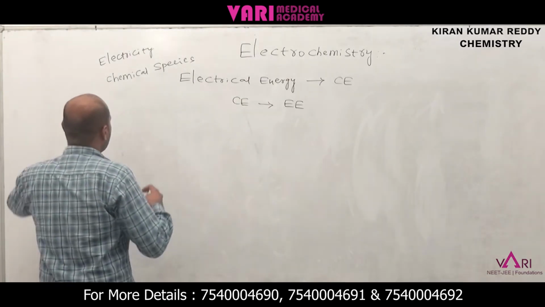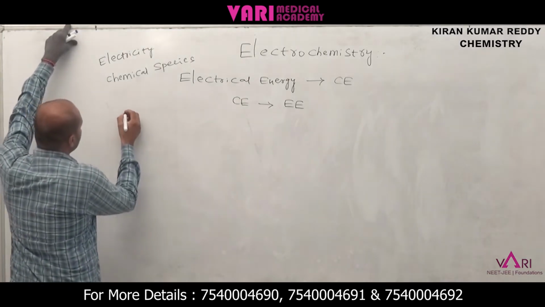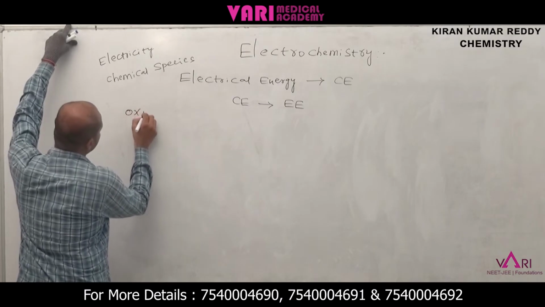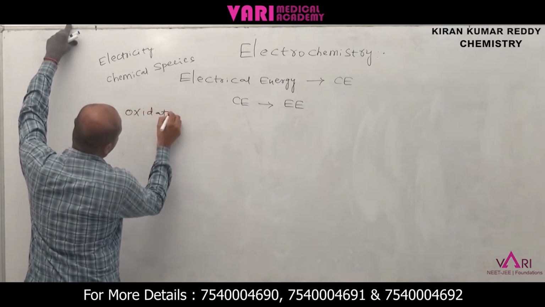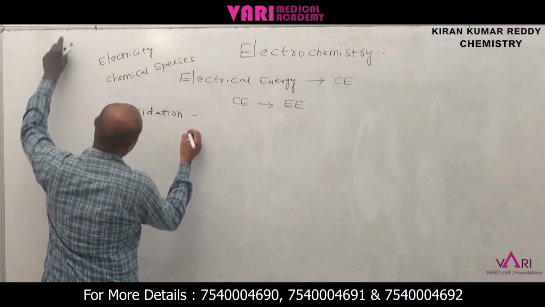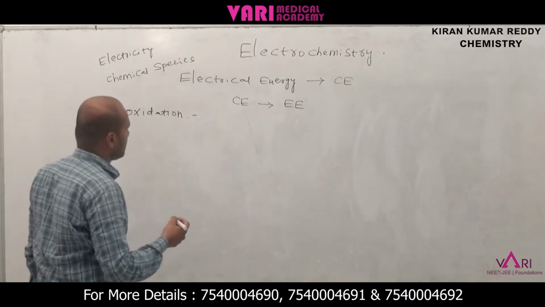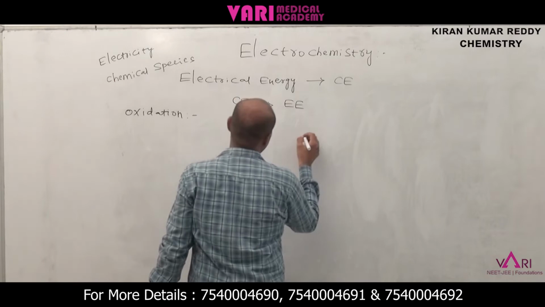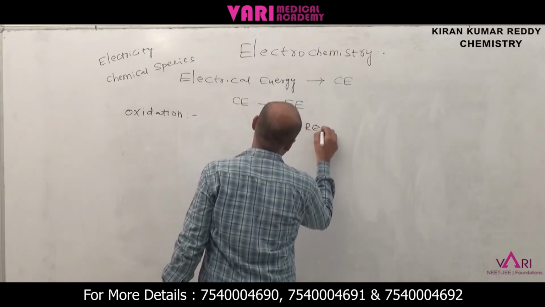Now coming to some important points in electrochemistry. One is oxidation. Before we enter into electrochemistry, we can discuss oxidation and reduction.